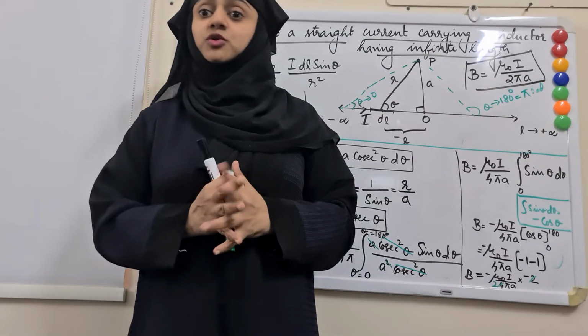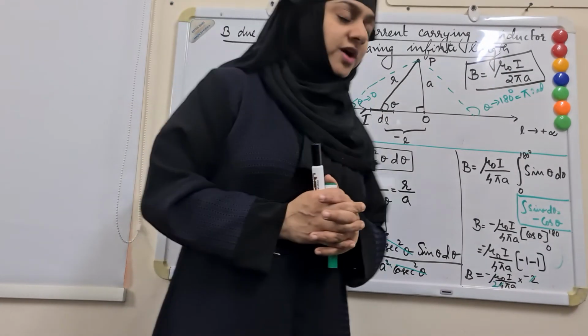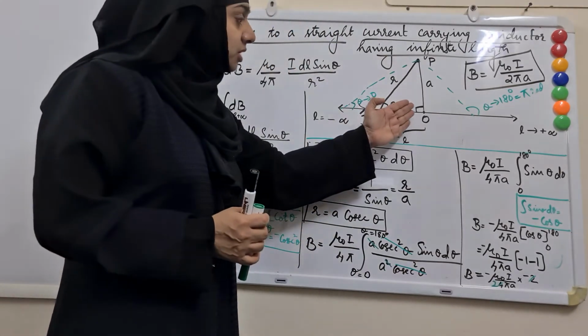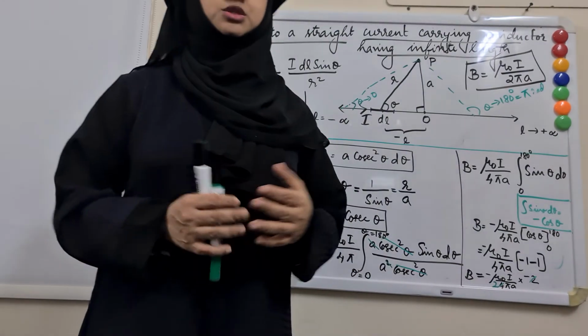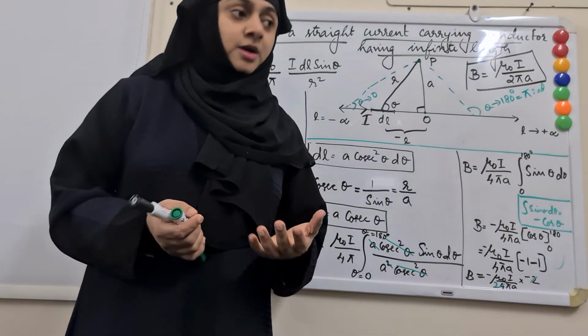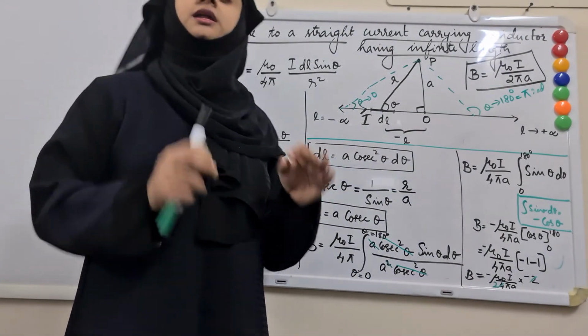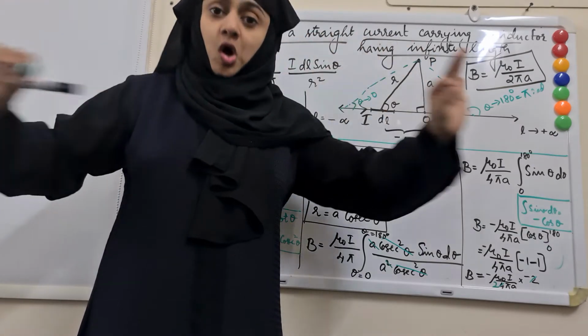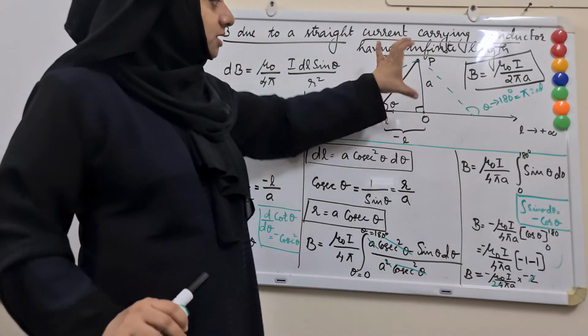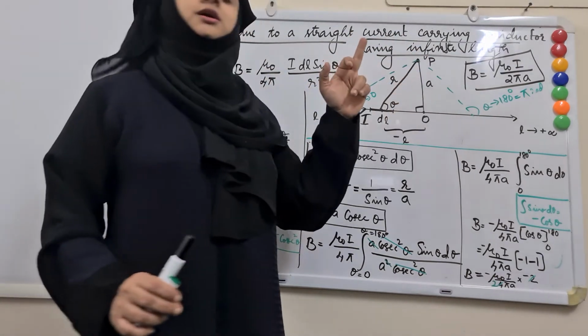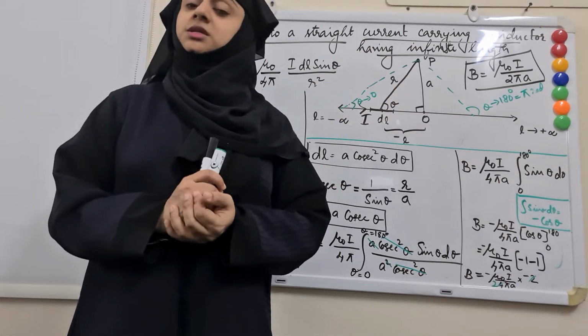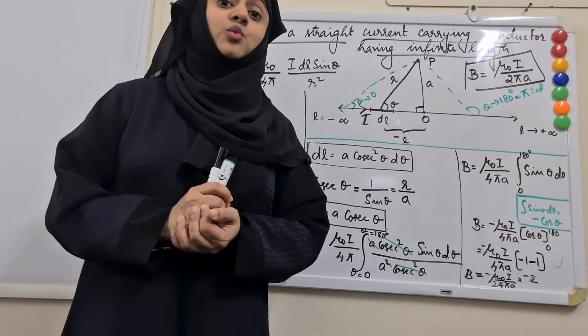At this point, I would also like to clarify that when we talk about an infinite length wire, it's not practical, right? But we can consider any conductor which is long compared to the distance of the point of consideration from the conductor as an infinitely long wire.